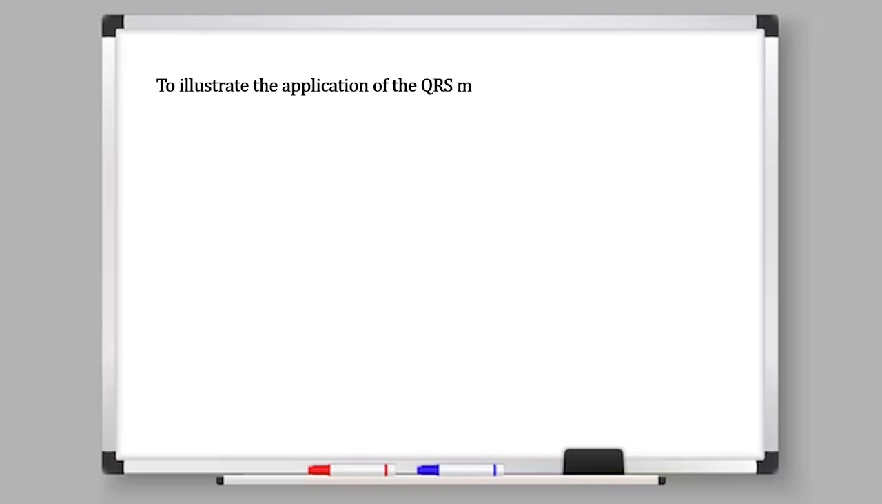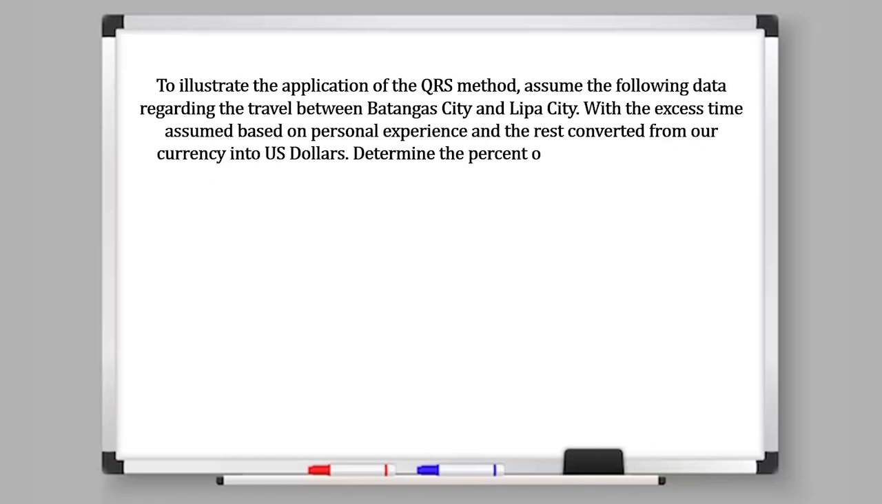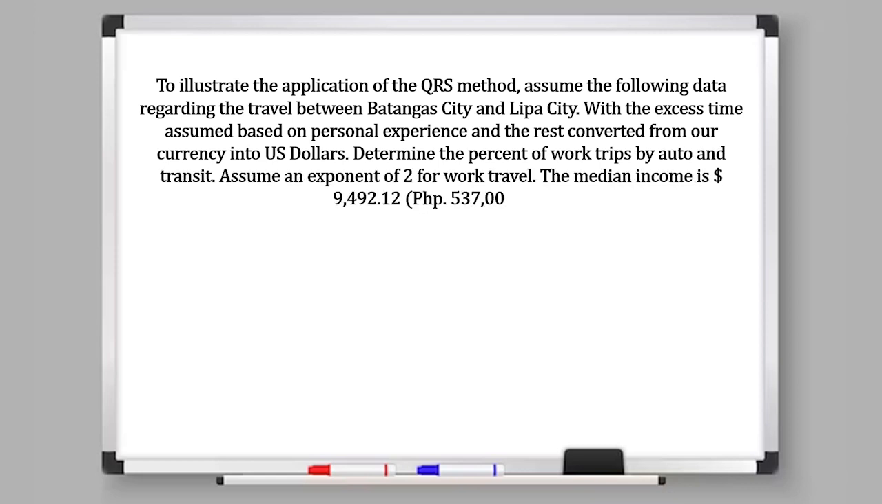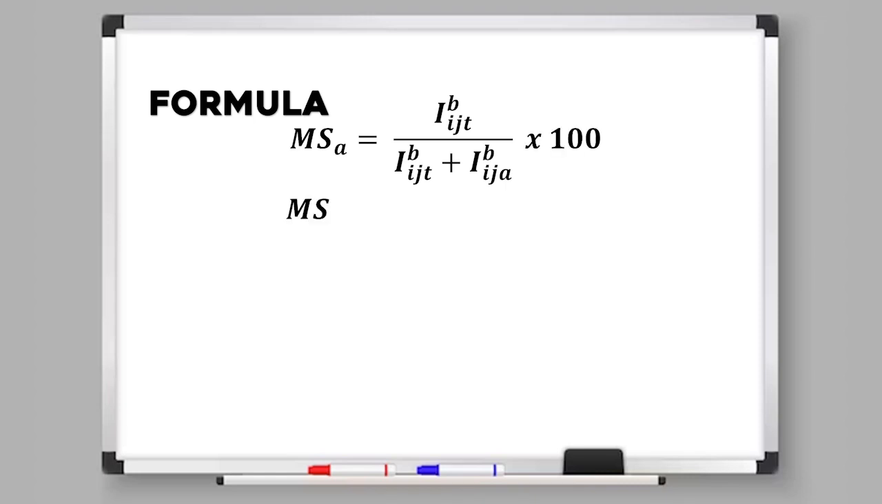$9,492.12. Using an exponent of 2 for work travel, we will now solve for the modal split using the quick response method. For us to solve the percent of work trips by auto and transit, we will use the formula: MSA is equal to the impedance of travel by transit between I and J raised to B over the impedance of travel by transit between I and J raised to B plus the impedance of travel by auto between I and J raised to B, times 100. And MST is equal to the quantity of 1 minus MSA, times 100.